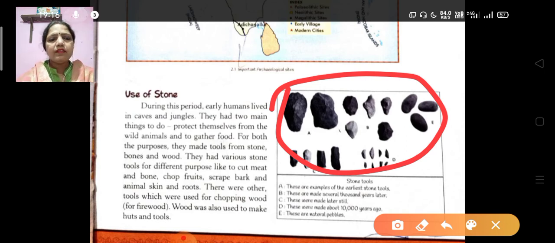They had various stone tools for different purposes, like to cut meat and bone, chop fruits, and scrape bark, animals' skin and roots. There were other tools which were used for chopping wood. Wood was also used to make huts and tools.